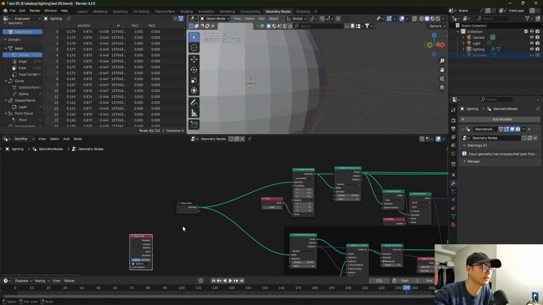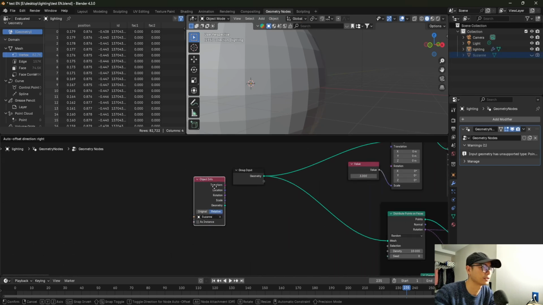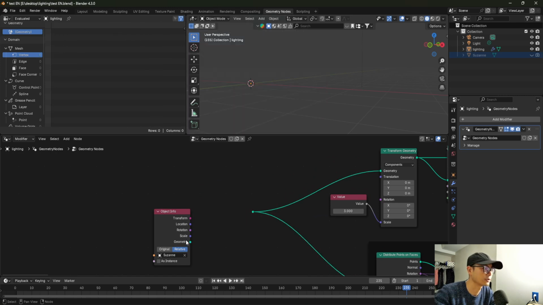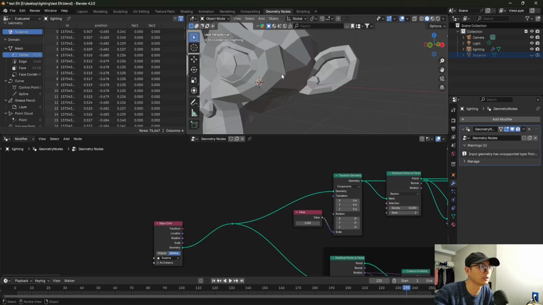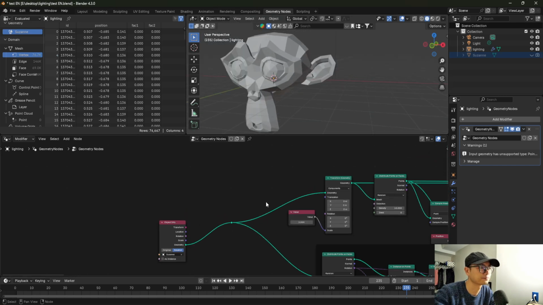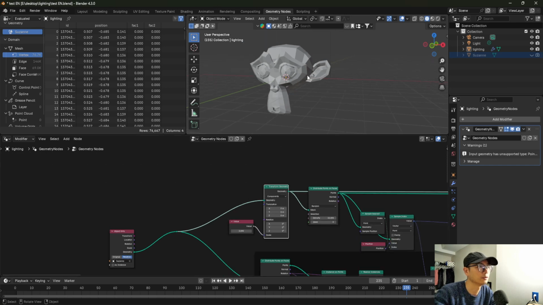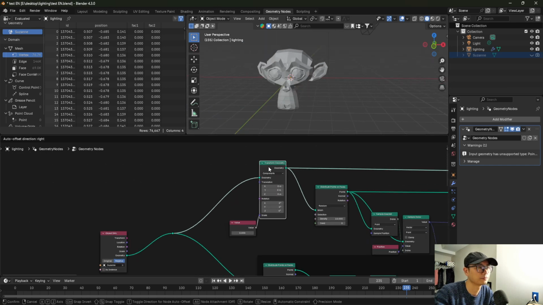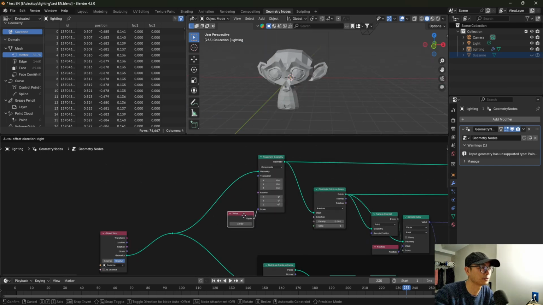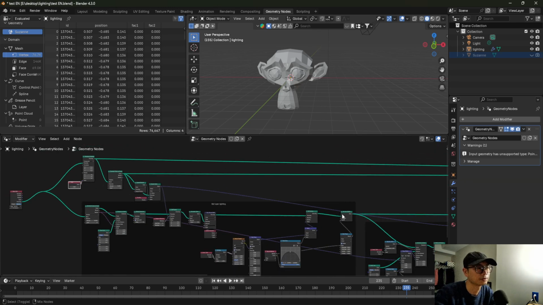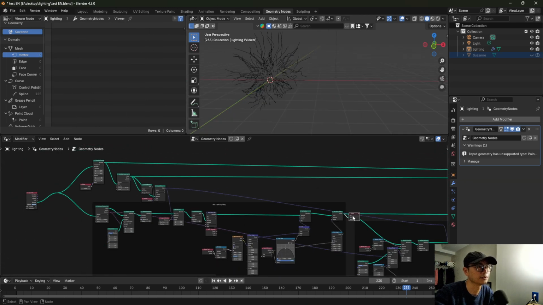Drag the monkey head here, change it to relative. So delete the input. Then we have the monkey head here. Then let's see the first layer lighting. It's like this.